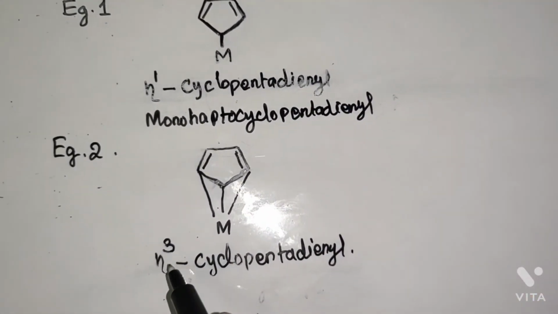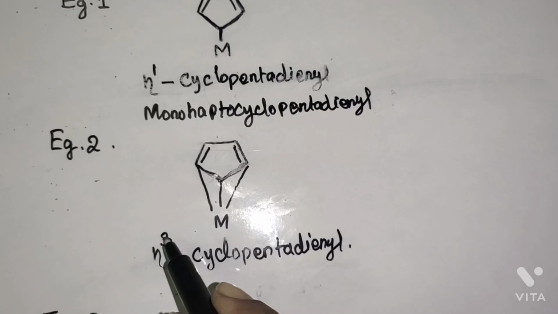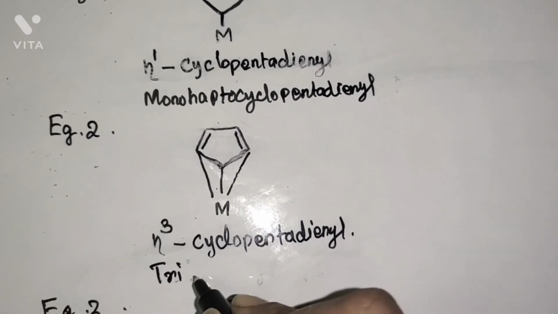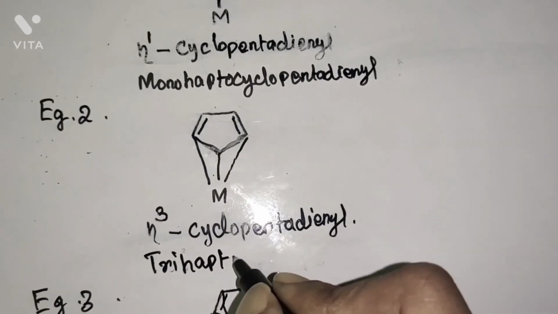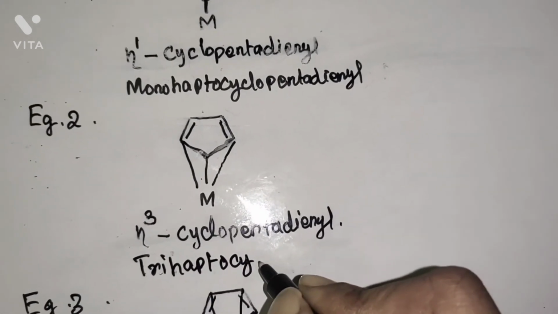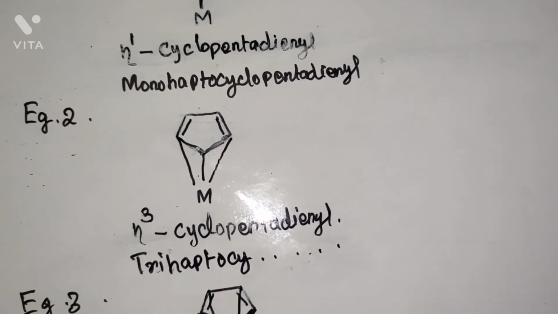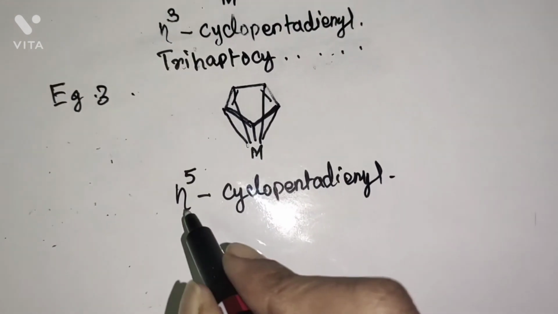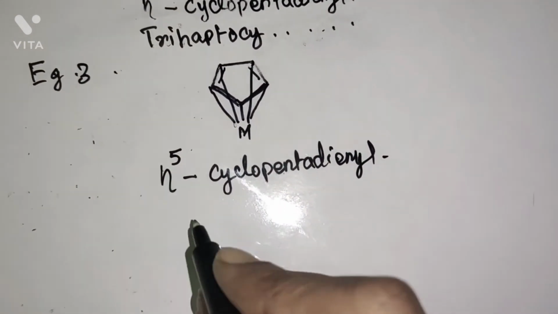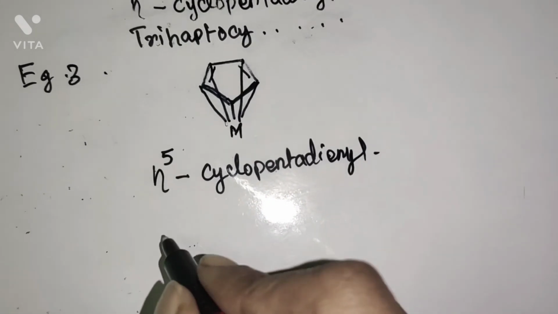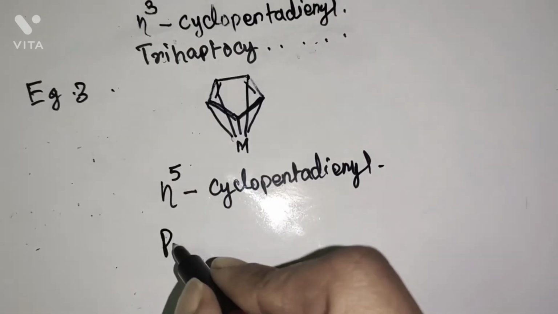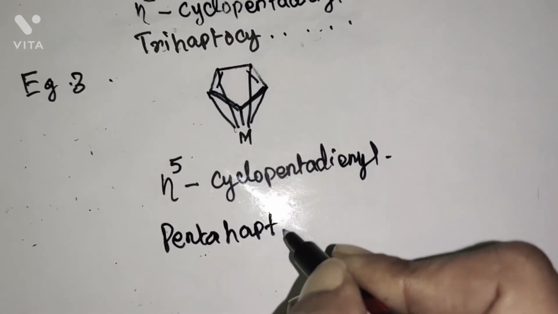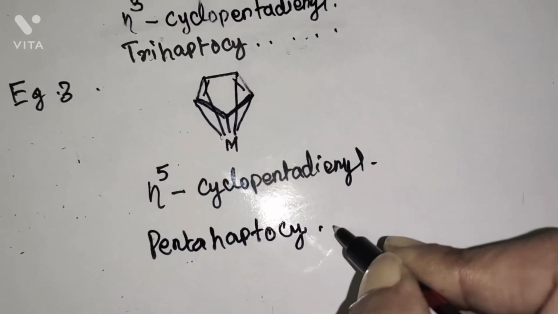Second one, eta superscript 3, therefore trihaptocyclopentadienyl. Same as eta superscript 5, therefore the name of this compound is pentahaptocyclopentadienyl.